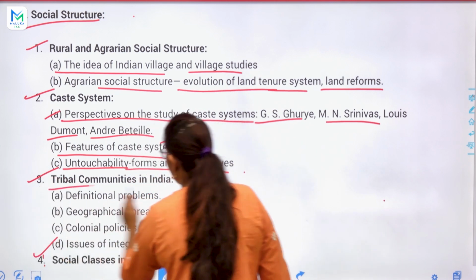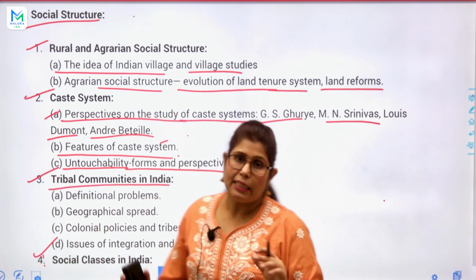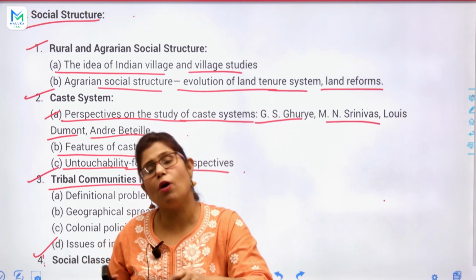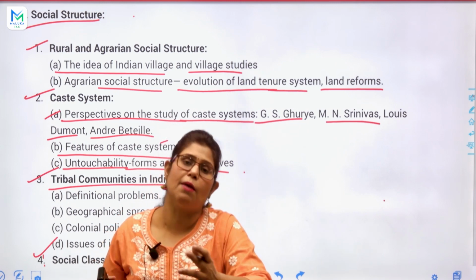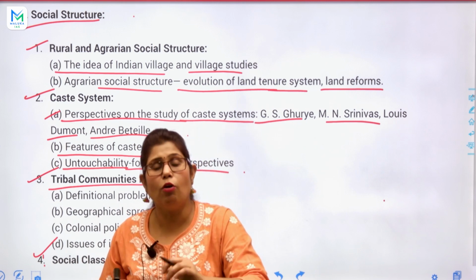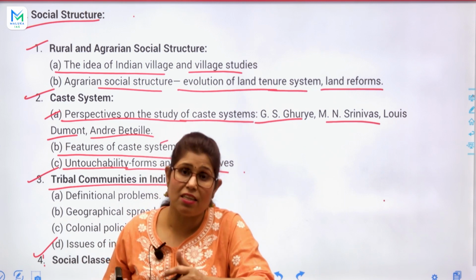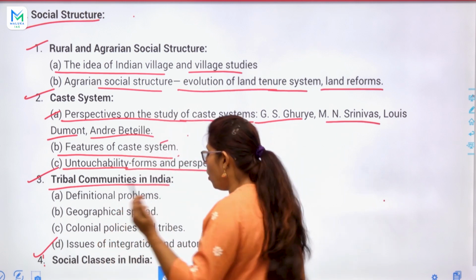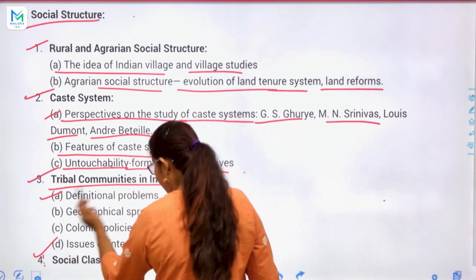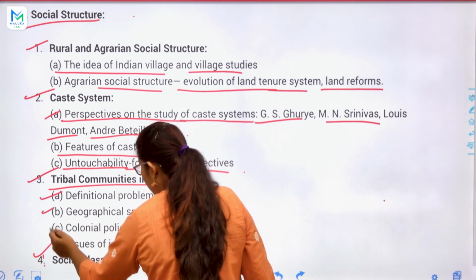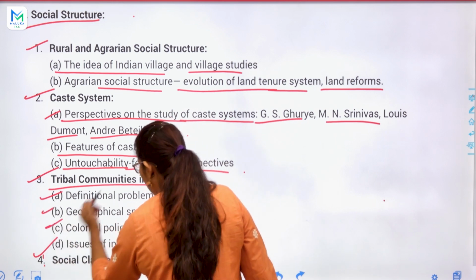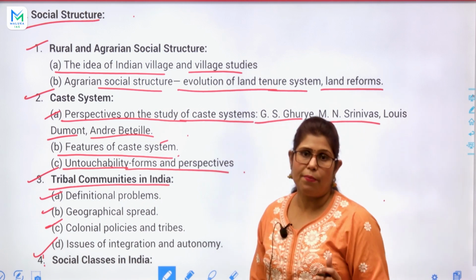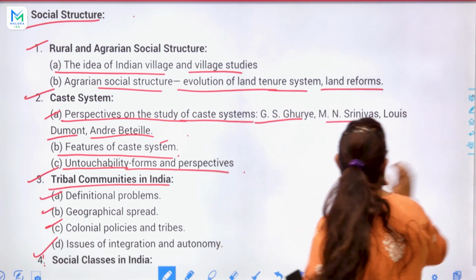Next is tribal communities in India. Second, if we want to know about India, we should know about the tribal communities. Okay, so we have to know about the Adivasis, Junglis, that is called STs, scheduled tribes. So obviously, definitional problems, geographical spread, colonial policies and tribe, and issues of integration and autonomy. Okay, so we will have to discuss. Next.